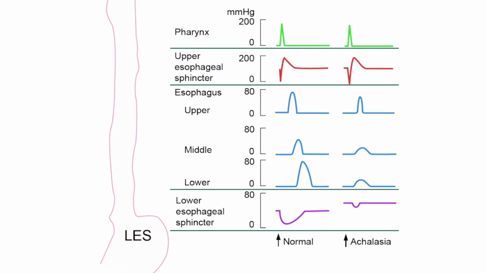Here we see the normal esophageal manometry findings compared to those of achalasia. We can see that the peristaltic waves are weaker and lower in amplitude throughout the esophagus in case of achalasia. Additionally, the baseline pressure of lower esophageal sphincter is increased.